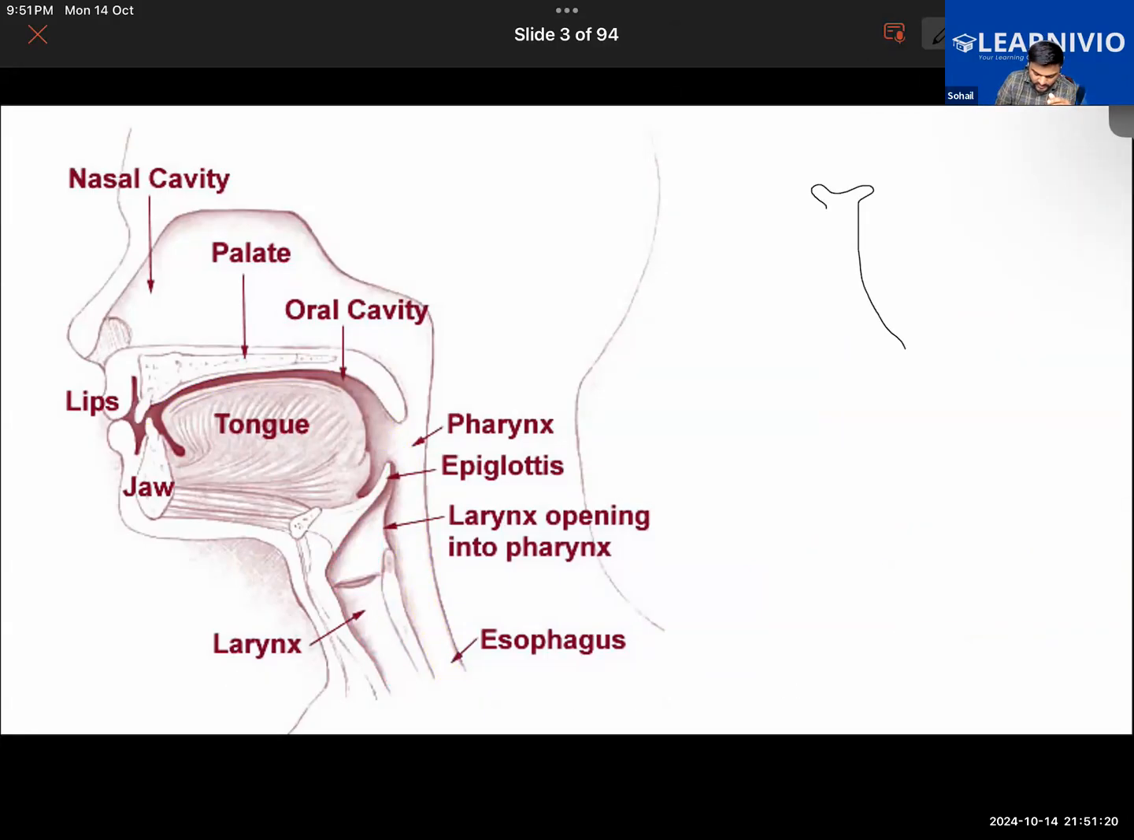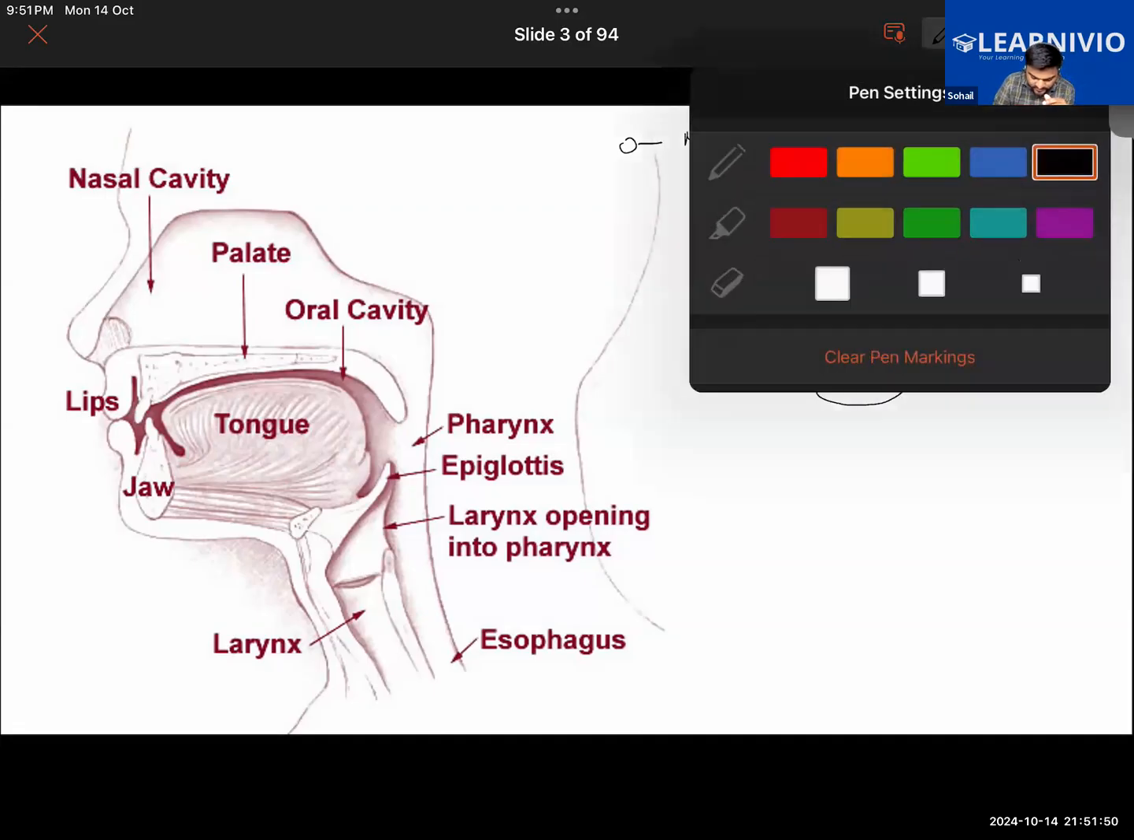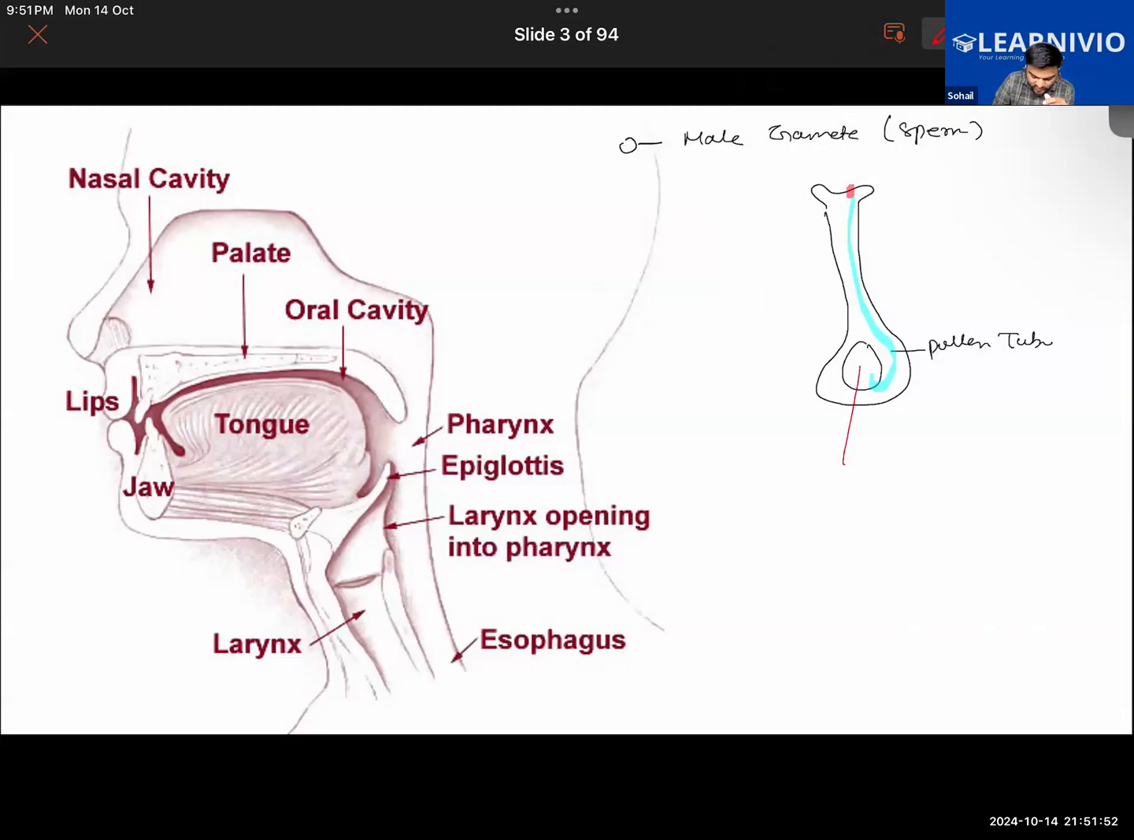Male and female gamete. Here you have a pollen grain. As the pollen grain lands on this, we know that it contains the male gamete, basically the male sex cell, and it is sperm. Now a pollen tube forms here. Via the pollen tube, it will enter inside the ovary. So this is the pollen tube. And inside the ovary, we have the female gamete.